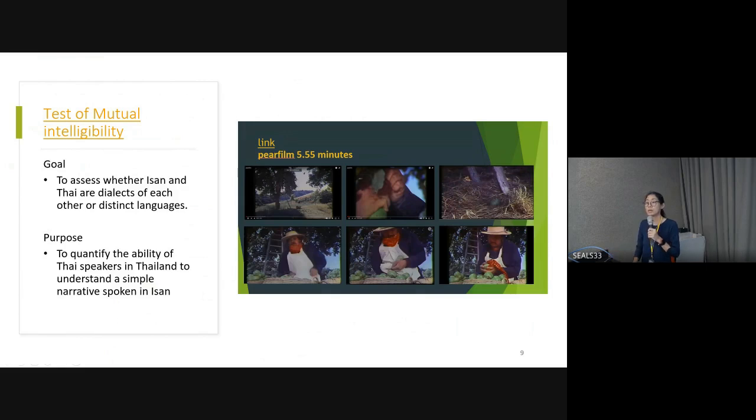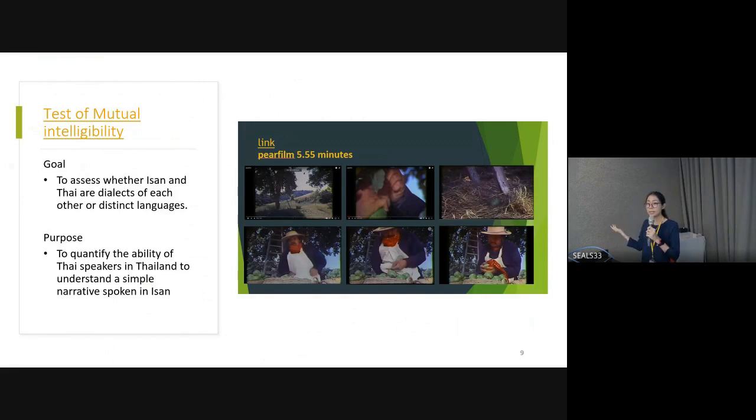What we do here is we ask two participants to look at the Pear Film, and then we ask two native speakers of Isan to tell the story, the pear story, of what they see in the picture. It is like freestyle. It depends on how they want to tell the story. Then we get the two scripts, combine them, and make a single script.